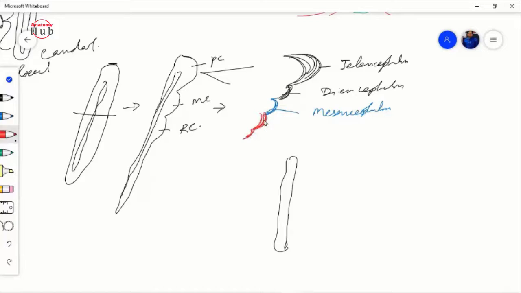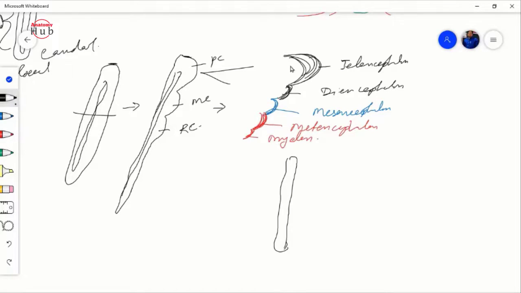So this upper rapidly growing part is known as the metencephalon, and this one will be your myelencephalon.